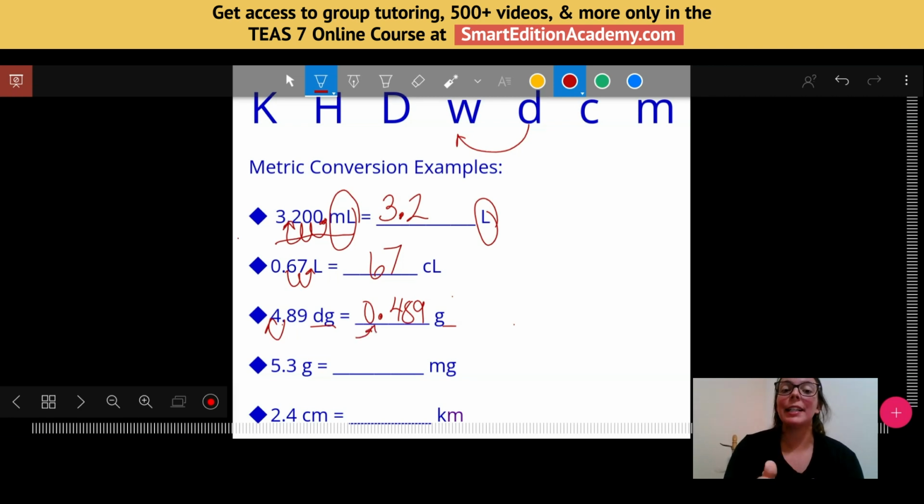Notice how I added that 0 to the front of the decimal point. This here makes it clear that that decimal is visible, right? Decimal is just a dot. It can get lost at times. We want to make sure that we have that 0 for clarity.